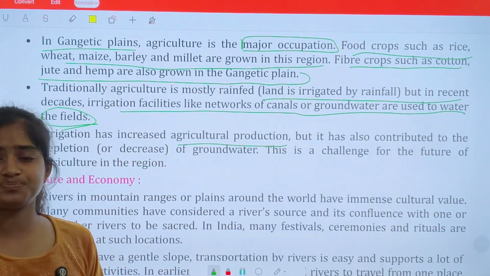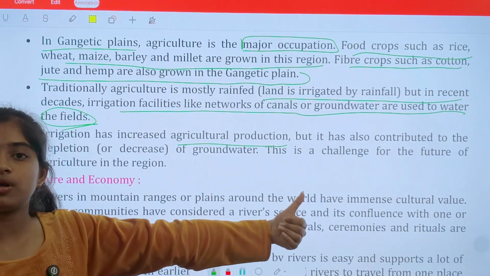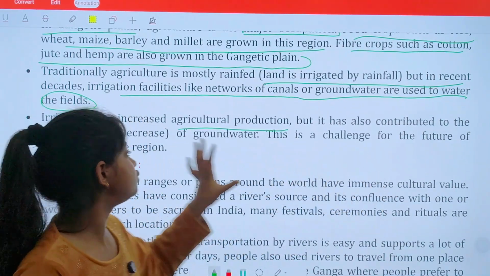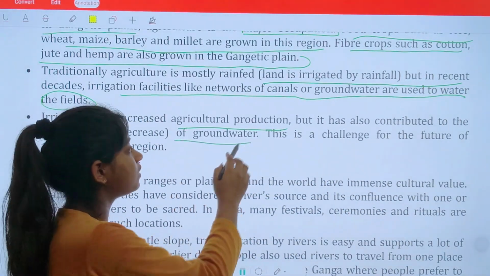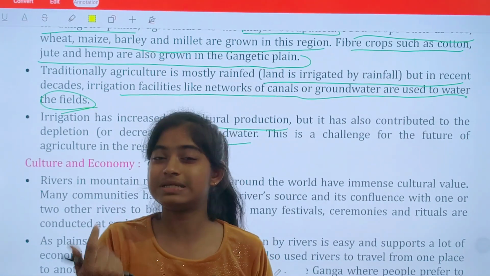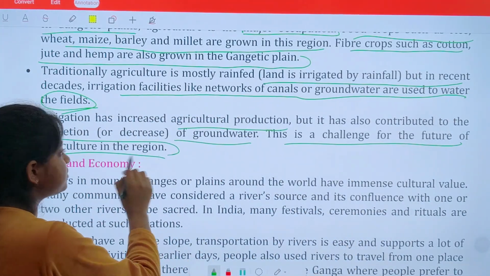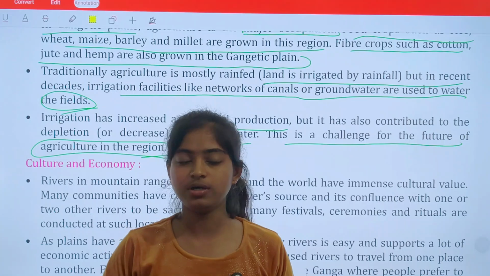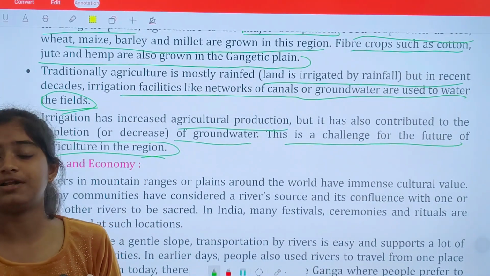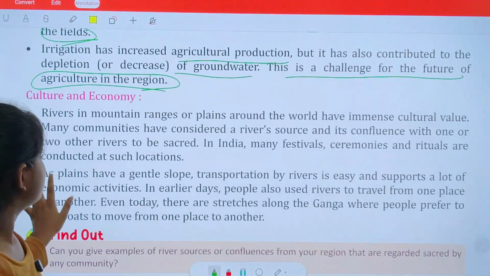Irrigation has increased agriculture production. Obviously it is a method to provide water to large crops easily. So this increased agriculture production, since we are able to provide water in less time, but it has also contributed to the depletion of groundwater, because irrigation requires water from underground. So this decreases underground water. This is a challenge for the future of agriculture in the region. That means we cannot deplete so much groundwater. This can make the soil very unfertile, and this can lead to problems in the future. Clear? This was about agriculture.